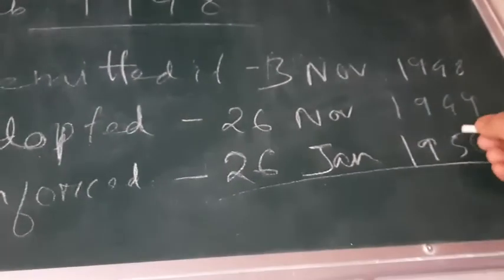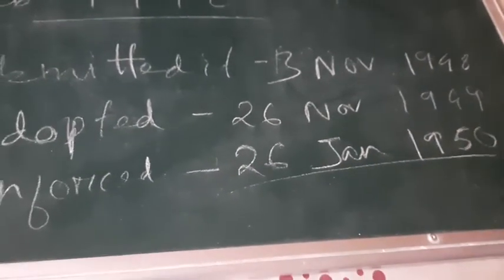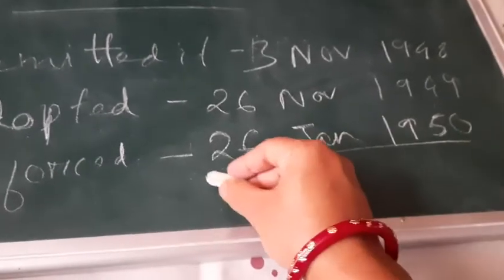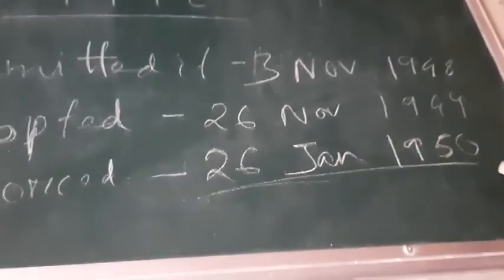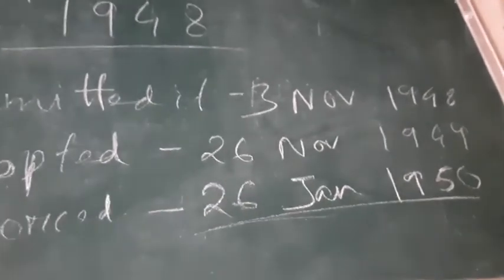Clear? So we declared ourselves a republic. So on that particular day we celebrate every year Republic Day.